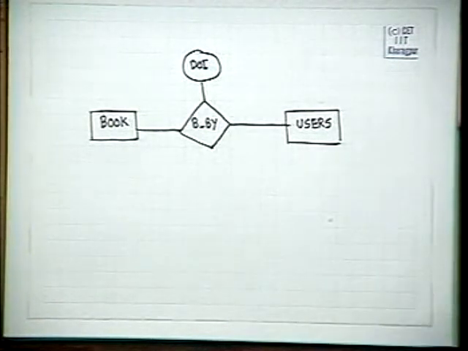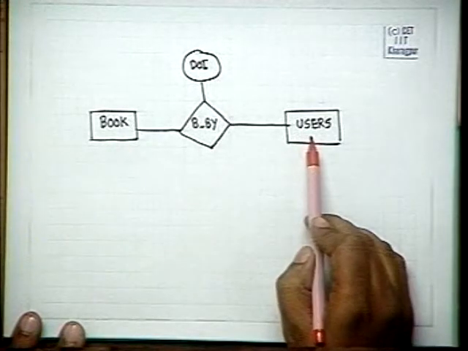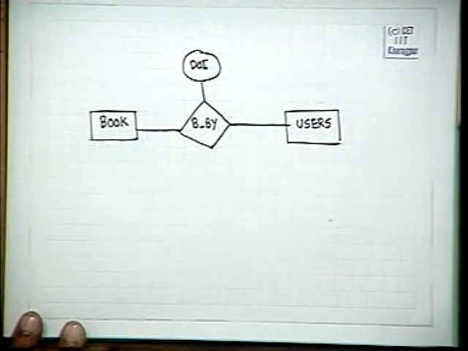So we have the book entity, the user's entity, and the borrowed by relationship.